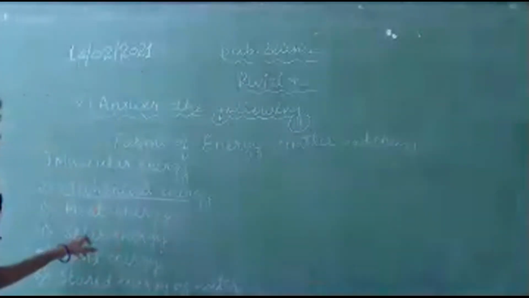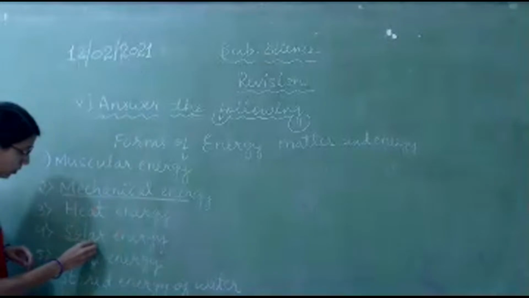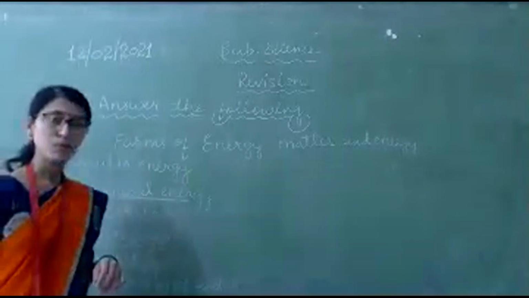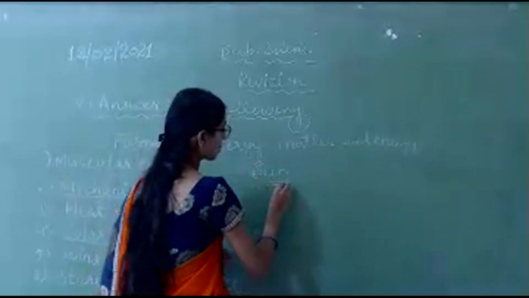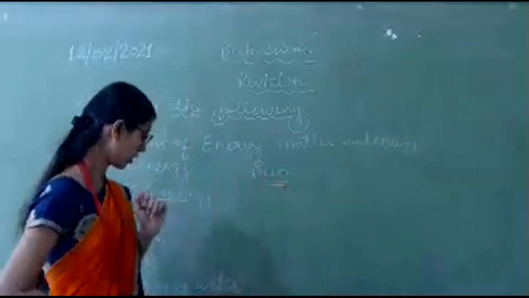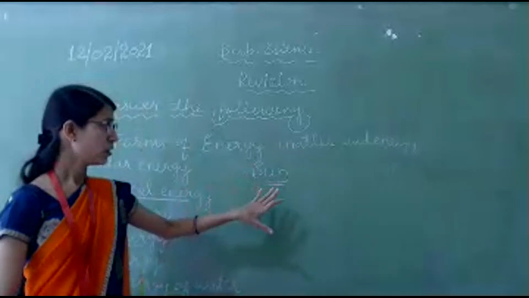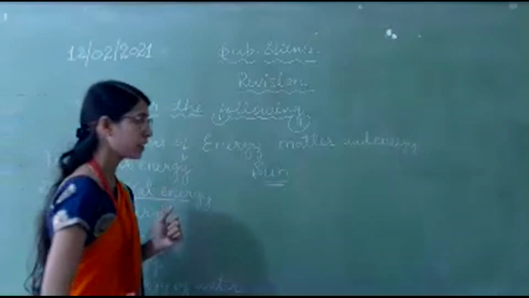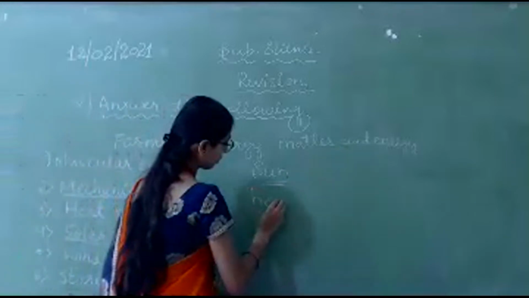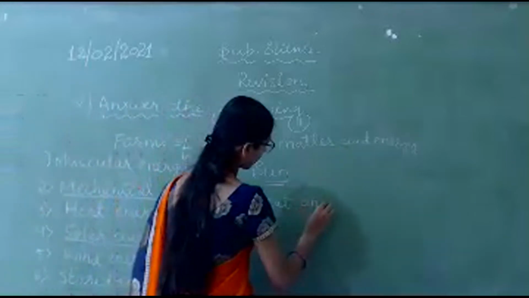Solar energy is what? From the sun we are getting energy. The main source is the sun only. From the sun what are we getting? Heat and light.